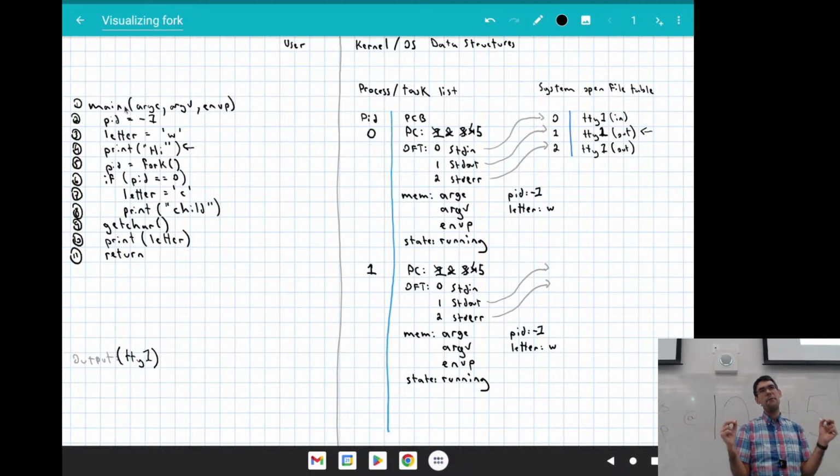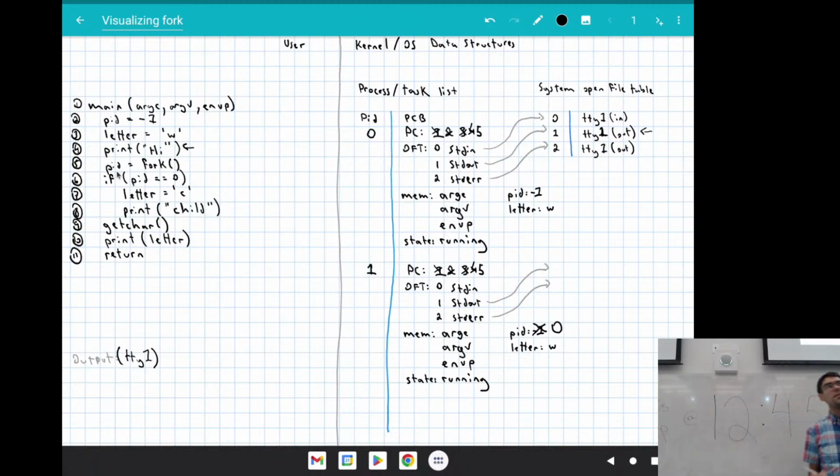They're both at line 5 right now, but the return register that gets moved into what PID's value is will change. In the child process, the new one that I just created, the value is going to be set to 0. On x86, this will be like register EAX or something. We're going to move EAX into whatever address location represents what PID is, and that value will change to 0.